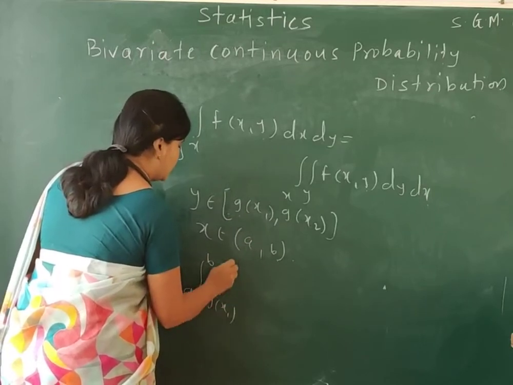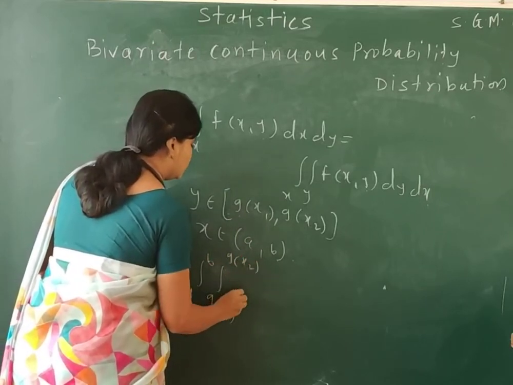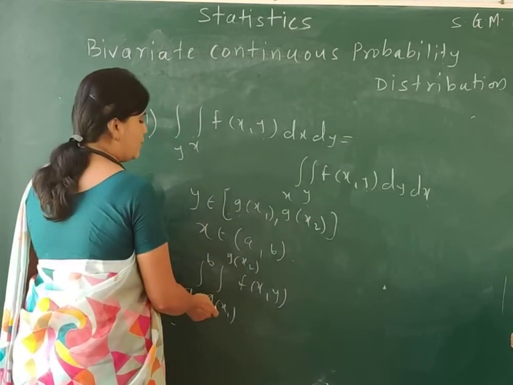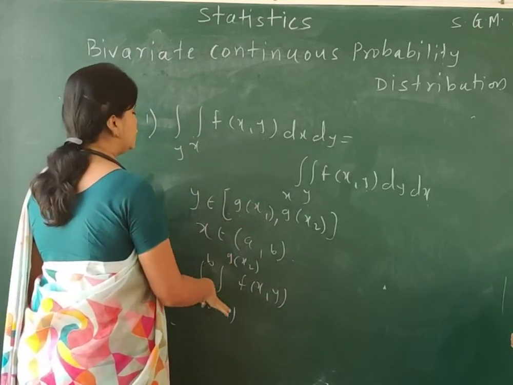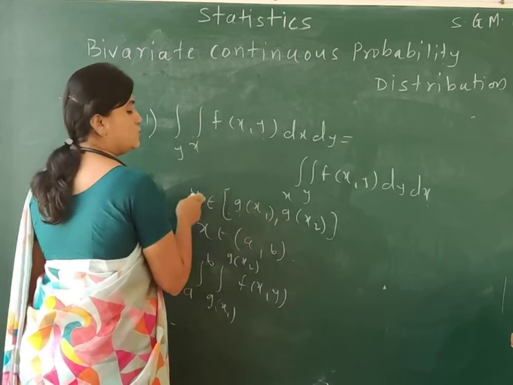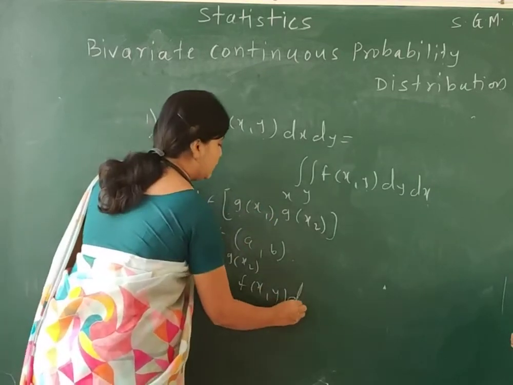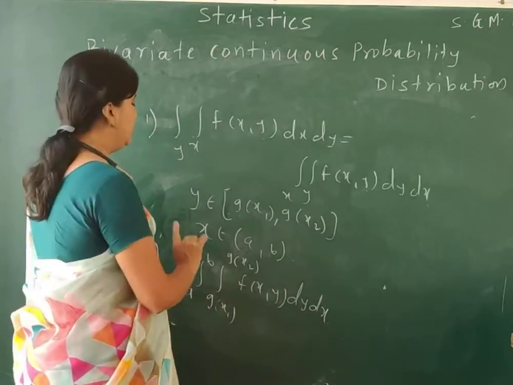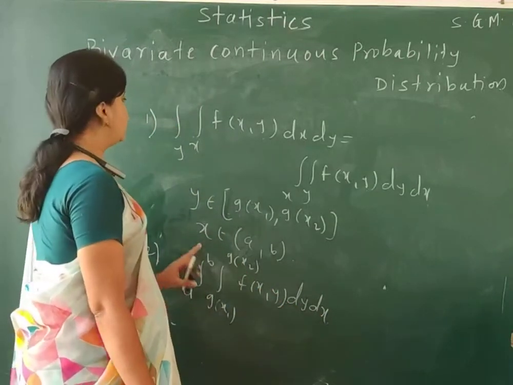So g of x1, g of x2, then f of x, y. Observe that since g of x1 and g of x2 are functions of x, but they are the range of y, hence we take dy first and then dx. Dy first and then dx.